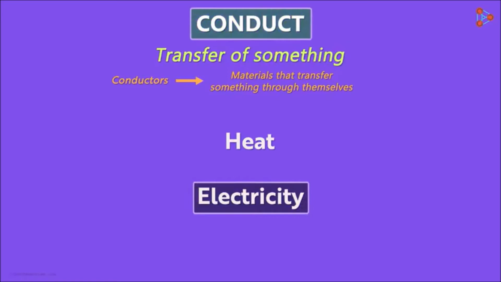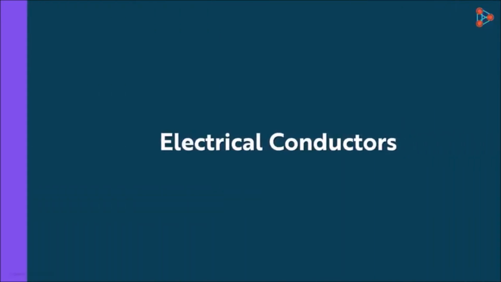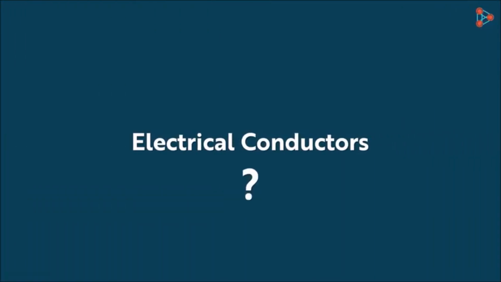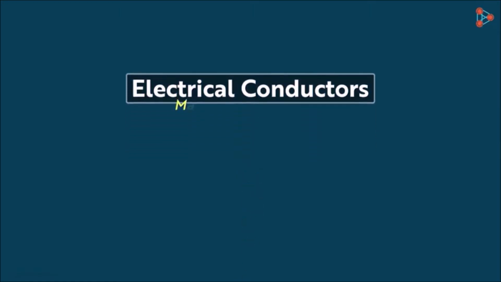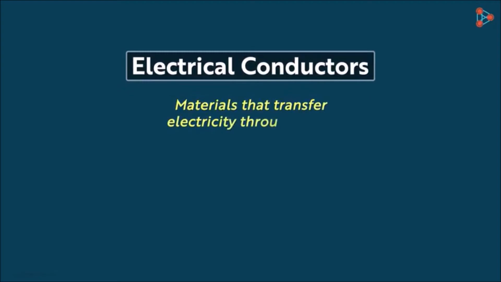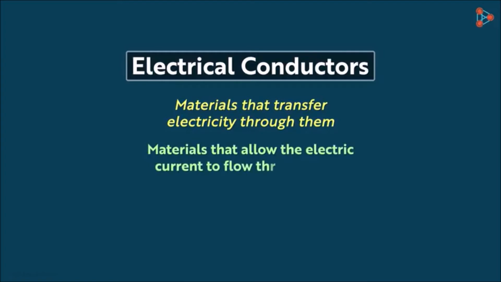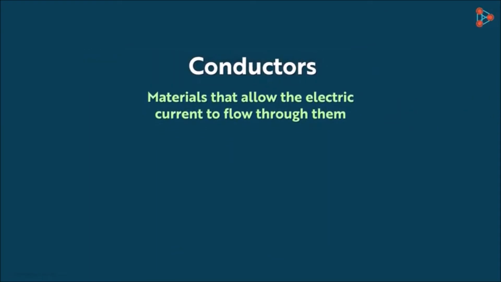In this context, we will use the word electrical conductors. So now can we define it? You're right. Electrical conductors are the materials that transfer electricity through them. Or even more precisely, they are the materials that allow the electric current to flow through them. For simplicity, we will call them conductors.